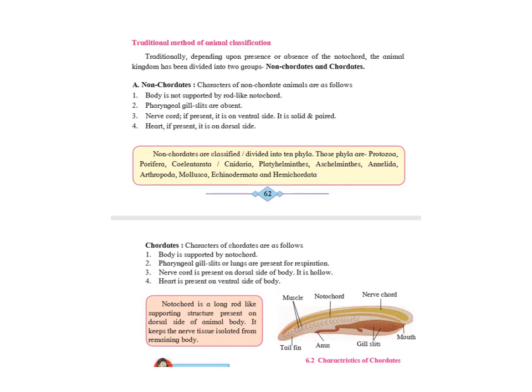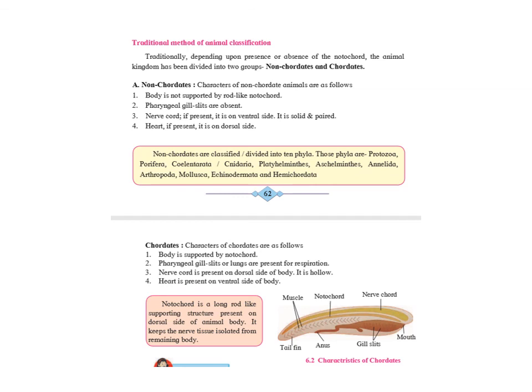What are the basic characteristics of non-chordates? Characteristics of non-chordates can be seen as follows. Body is not supported by a rod-like notochord. Pharyngeal gill slits are absent. Nerve cord, if present, is on the ventral side. It is solid and paired. Heart, if present, is on the dorsal side. But the characteristics of chordates are: body is supported by notochord, pharyngeal gill slits or lungs are present for respiration, nerve cord is present on the dorsal side of the body and it is hollow, heart is present on the ventral side of the body.